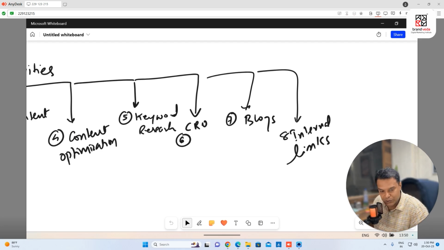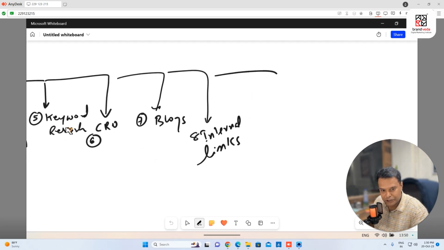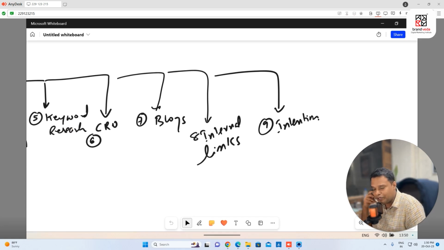So optimizing internal links, which is important. Point number 8. Point number 9 is, we work on intention, right? So intention. So what we do is intention. This is again very important, and why I'm writing this in separate form, because what I want to say,